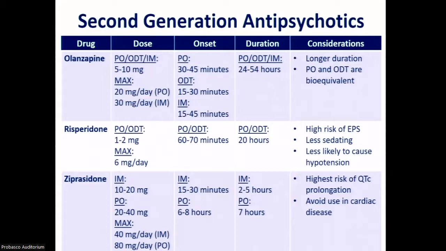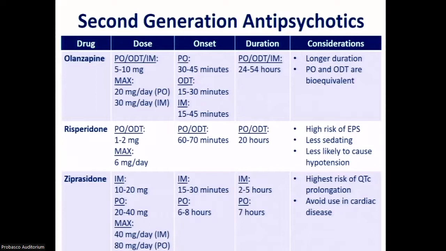Olanzapine has an ODT formulation that can show an effect faster than any other oral antipsychotic. And like I said, risperidone is going to take the longest to be effective of all the agents in this class. Olanzapine and risperidone will have a longer duration than that of ziprasidone. And some considerations with each of these would include olanzapine's PO and ODT formulation are going to be bioequivalent.